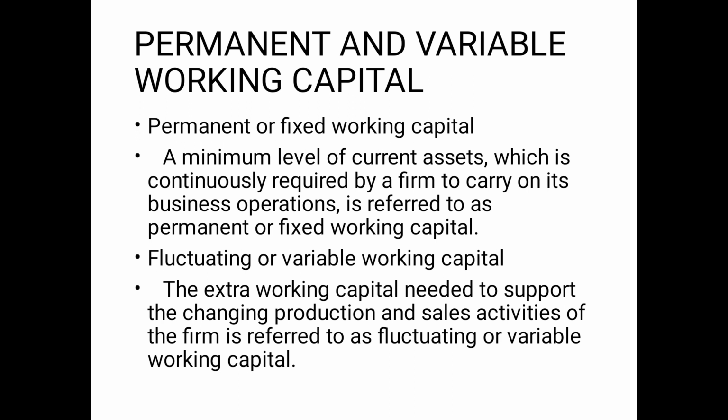These are called permanent working capital. Whether the manufacturing process is going on or not, you have to make these payments. The amount which a company requires each month to pay is known as the permanent working capital requirement.